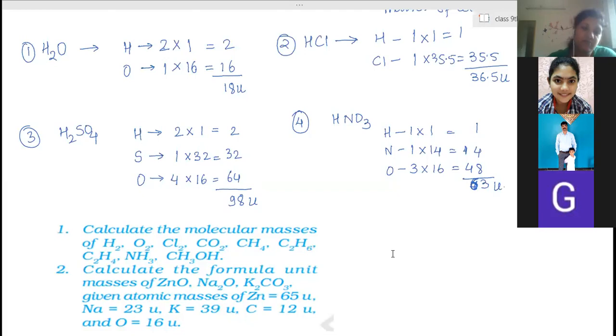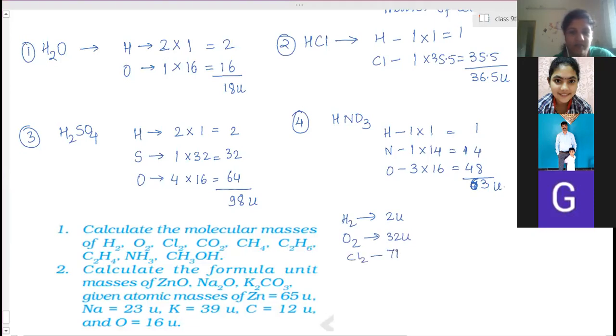Now, molecular mass of hydrogen, H2: 2 units. Oxygen, 32. Chlorine, 71. CO2, 44. CH4, 16.